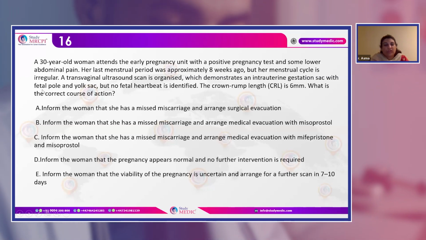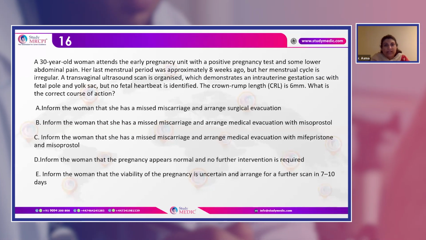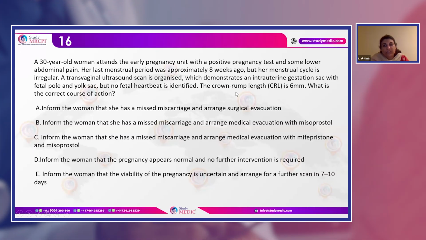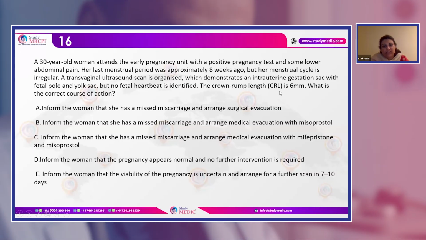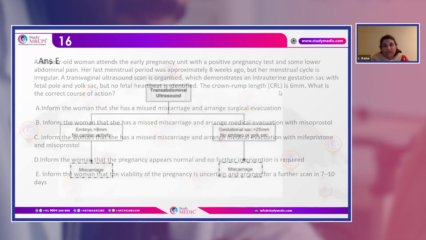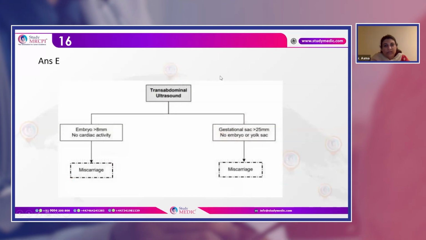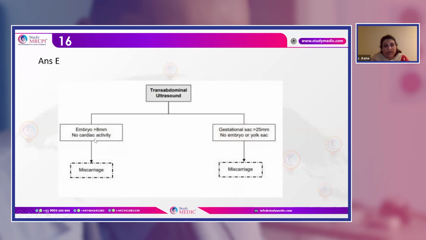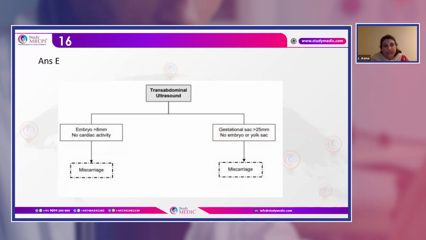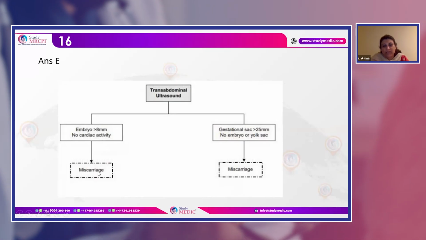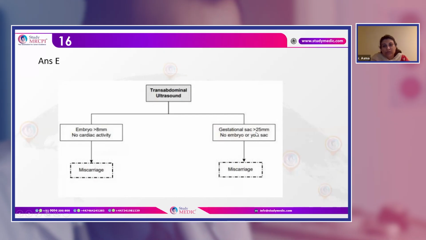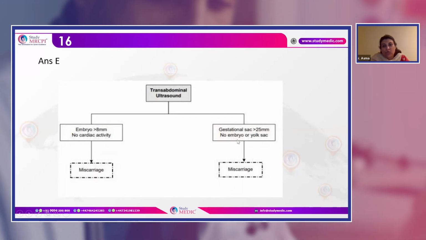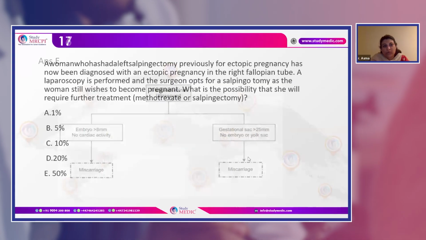It's a clear-cut question where you have to follow the guideline on what to do with a missed miscarriage woman who is coming with a CRL of 6 mm. So you will have to follow this guideline. It says when there is a CRL or embryo greater than 8 mm with no cardiac activity, that's a miscarriage. And if there is a gestational sac greater than 25 mm with no embryo or yolk sac, that's a miscarriage also.